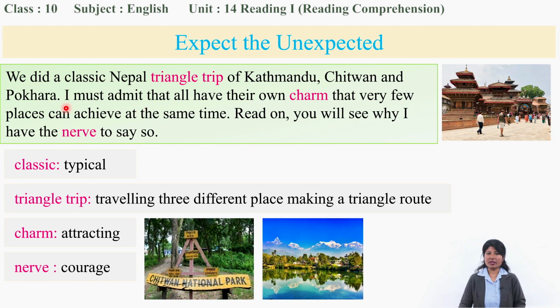Kathmandu, Chitwan and Pokhara. And she is really very impressed with the charm and beauty of those places. So she has the nerve, the courage, to share about her experience, right? Okay, let's continue.